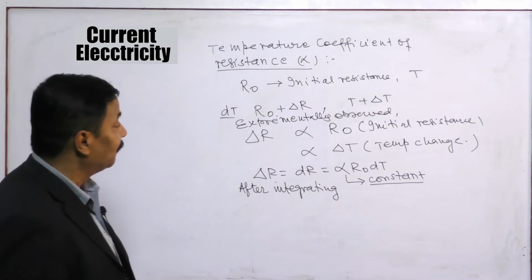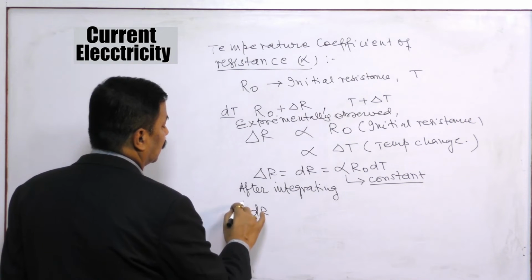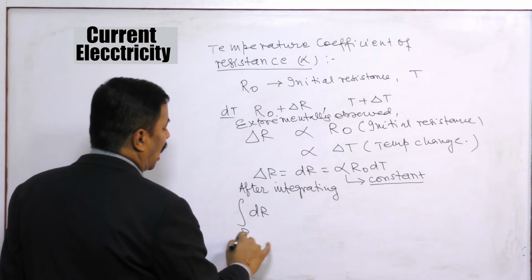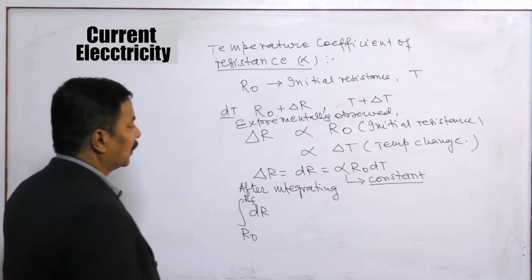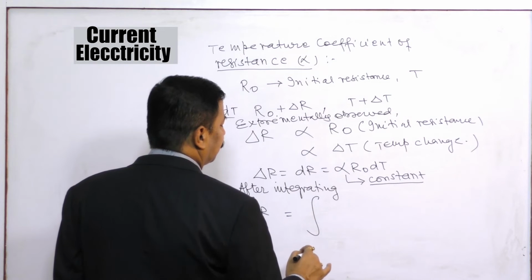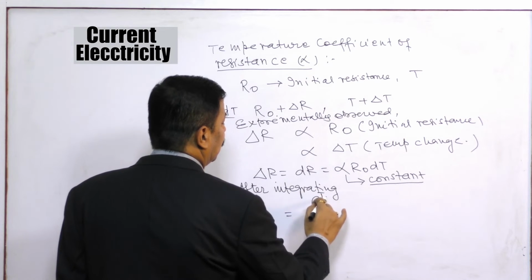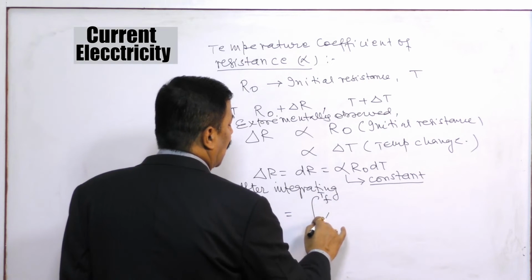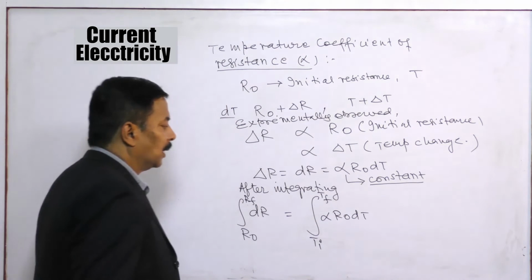We get the integral of dR from R naught to R final equals the integral from T initial to T final of alpha R naught dT.